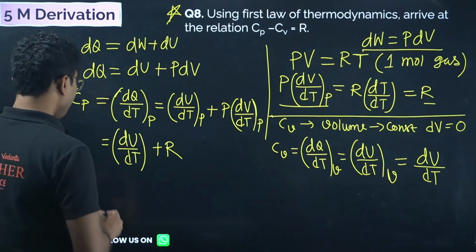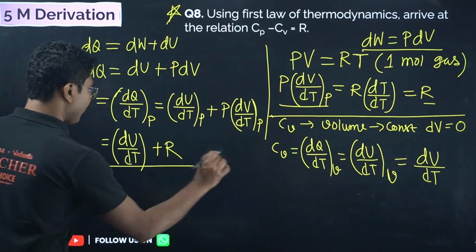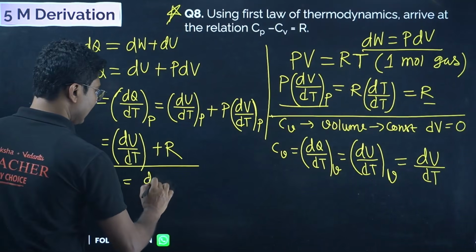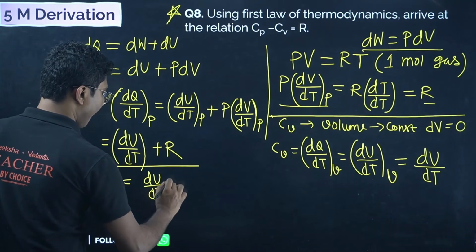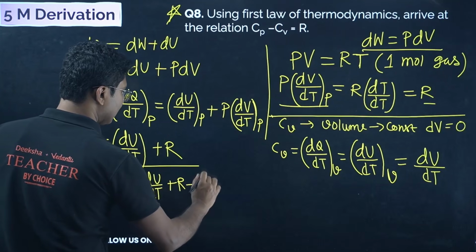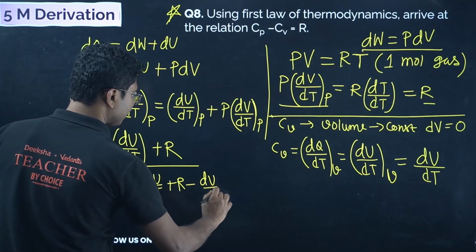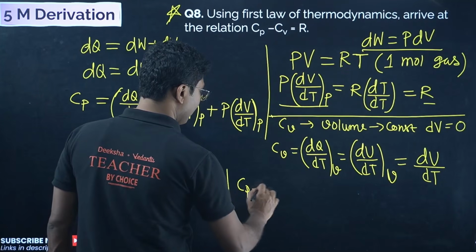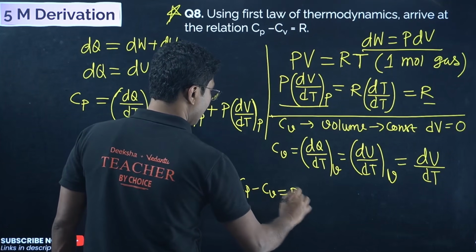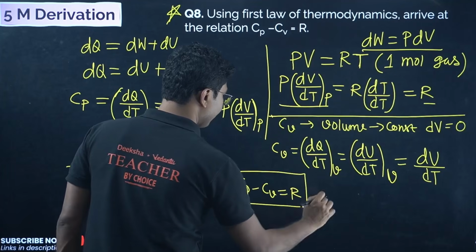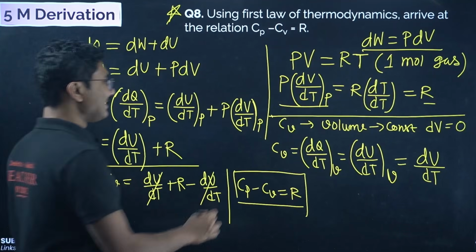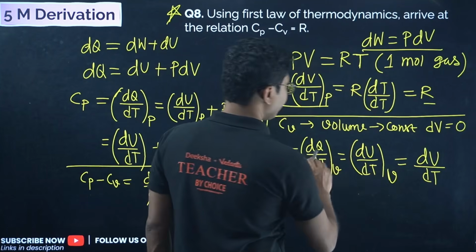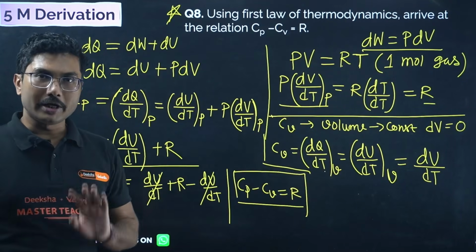Now what we are trying to find is Cp minus Cv, that is dU/dT plus R minus dU/dT. dU/dT cancels, and we get Cp minus Cv equals R. Remember, in this derivation, if you are doing the differential method, even though it's much easier, you have to take this step. dU/dT is dependent only on temperature.